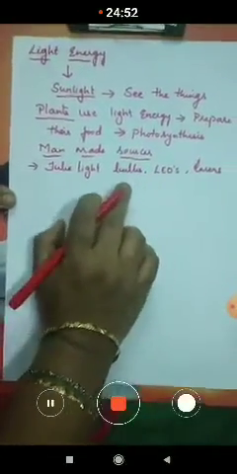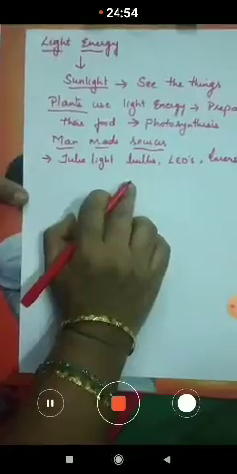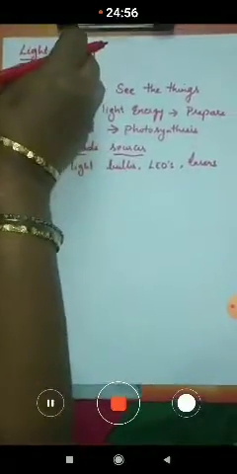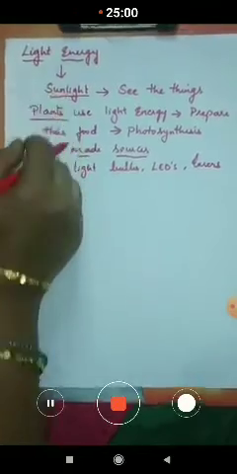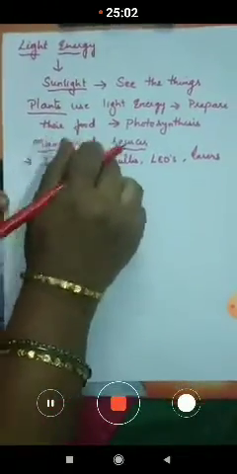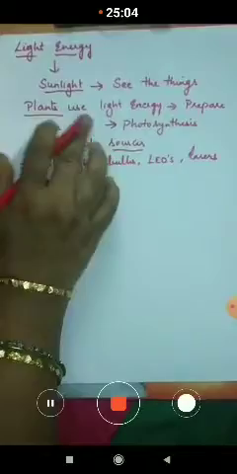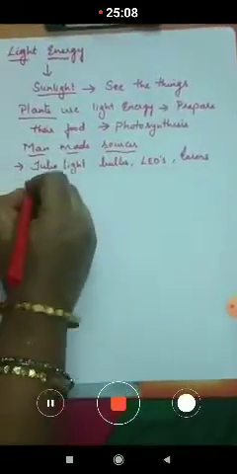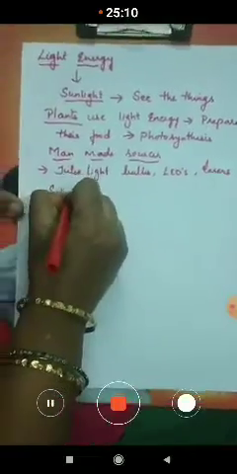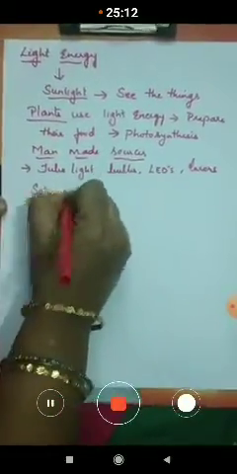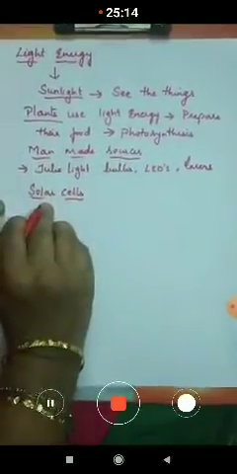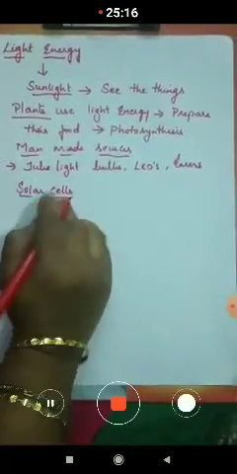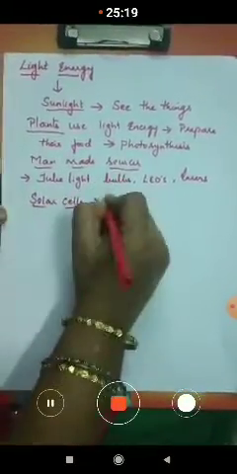Understood? So now, by using this solar energy, that is the light energy, man has also prepared some devices, that is the solar cells. We know that these solar cells change, what do they change, children?